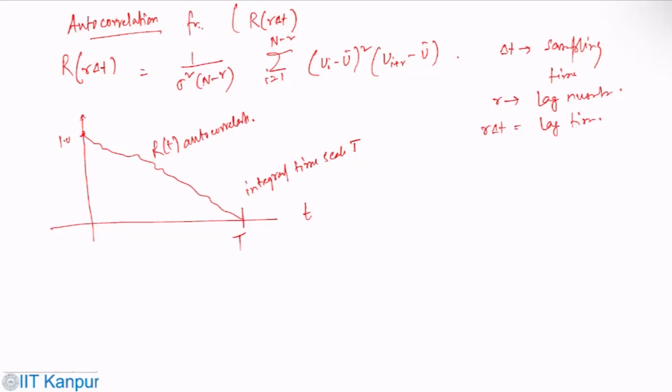This graph shows that wind is strongly autocorrelated at a very short lag time, but not so strongly at longer lag times.